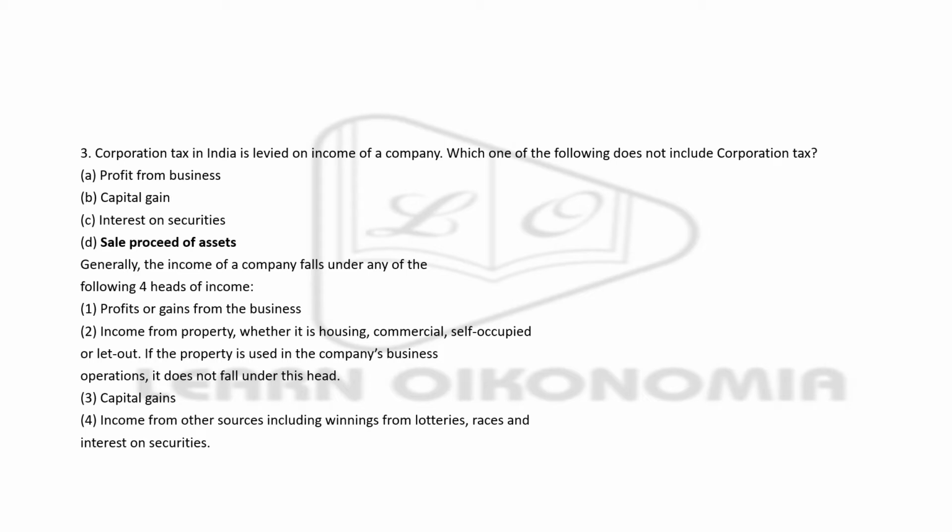We have to understand that the income of a company would come under several heads. It can be profit or gains from business, it can be income from property, or it can be capital gains, or it can be income from other sources. So, in this question, the right option is option D, sale proceeds of assets. The question asked is what does not include, so it is sale proceeds from assets.